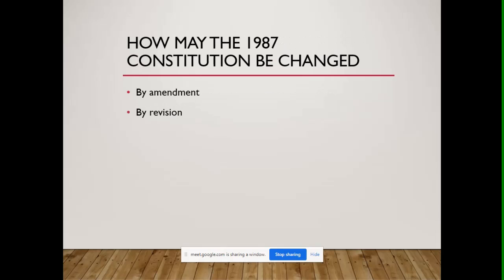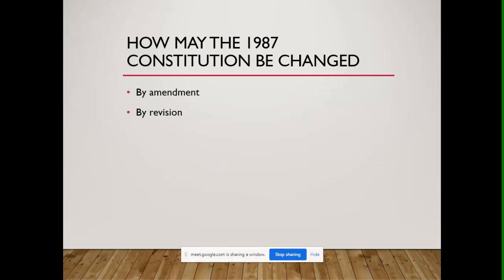Because of that, revision and amendment are changes in the Constitution. So, how do we introduce changes in the Constitution? It is by amendment or by revision. What does amendment or revision mean? Revision is the rewriting or overhauling of the entire instrument itself. And amendment is a change or alteration of provisions of the Constitution.